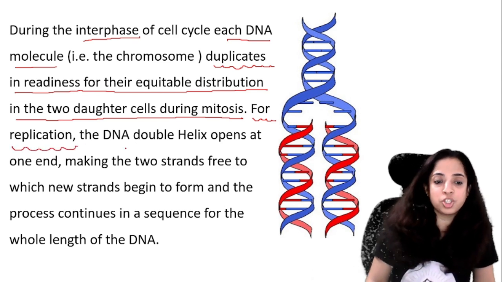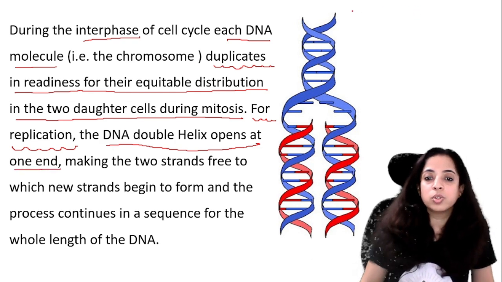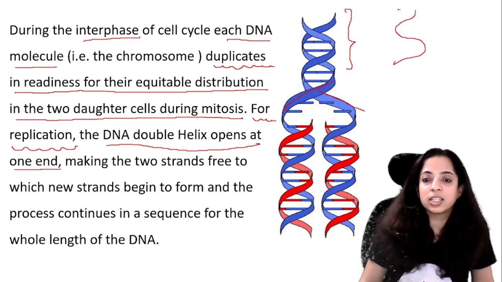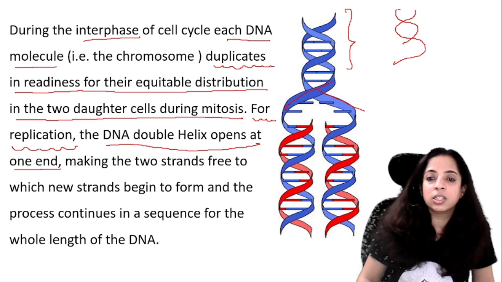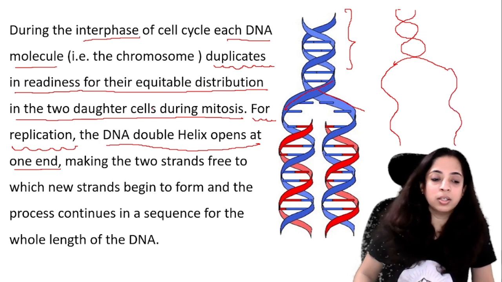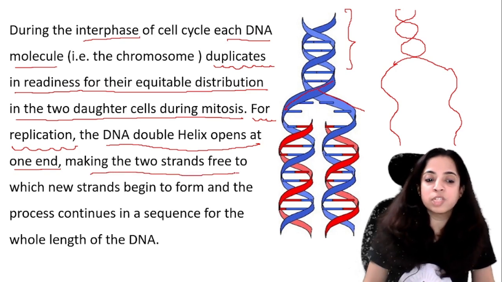For replication, the DNA double helix opens at one end. So this is the helix. Can you see it is opening at one end? So if it is like this, this is the double helix. Now it is opening at one end, and it is forming like this now. Are you getting it? So it is opening at one end, making the 2 strands free.